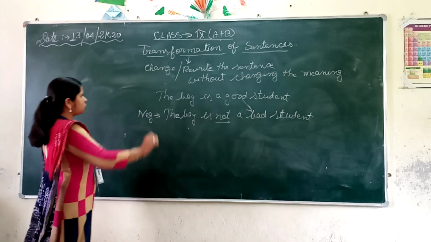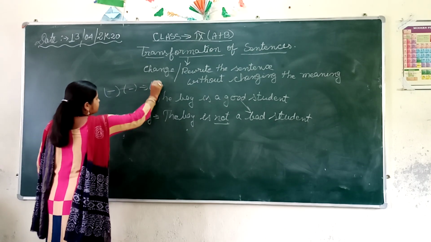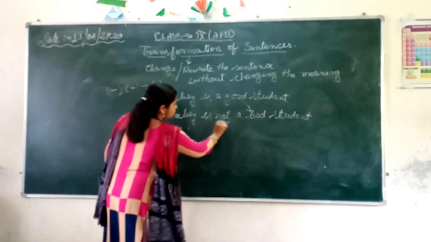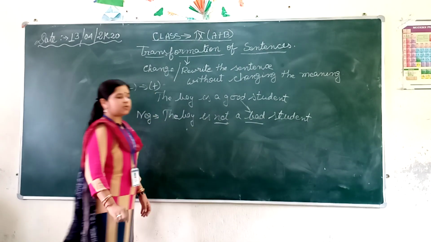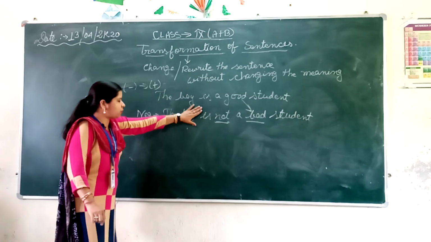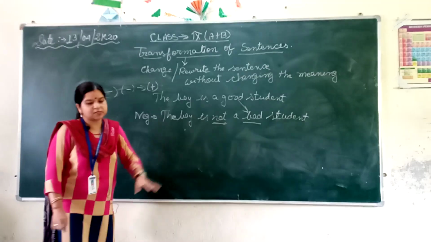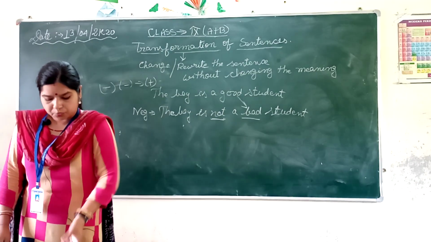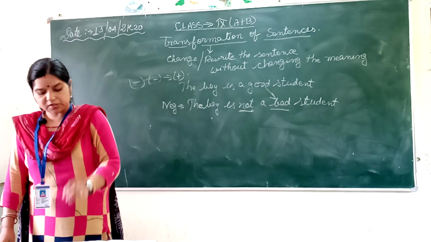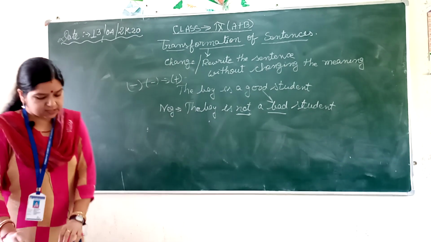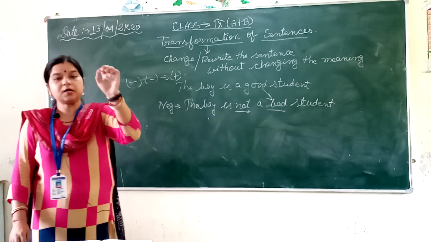Now in maths you all know that minus makes plus. Same thing over here. One is not, that is the negative sense. The bad is the opposite of good. Now these two will give you the meaning good. You are going to change the sentence into another form, but you will not change the meaning of the sentence. Now you can follow your books. There are a few steps or rules given in your books which will help you to change it. First is this simple way of changing. The second rule is, you can use the double negative.